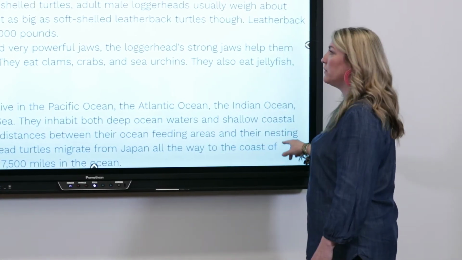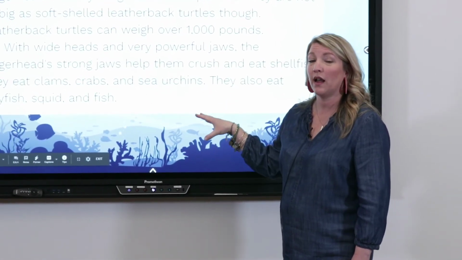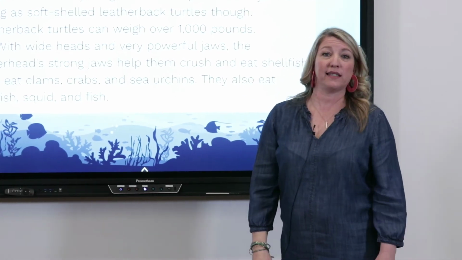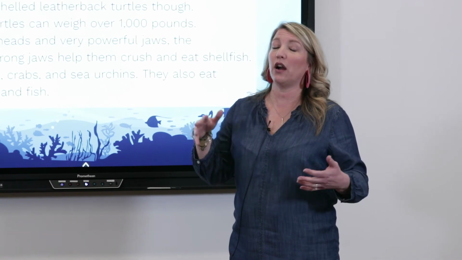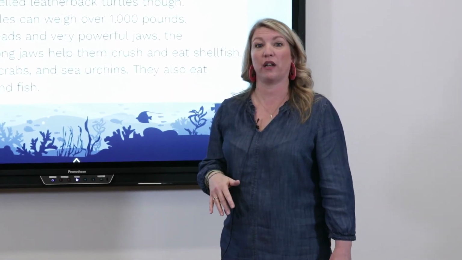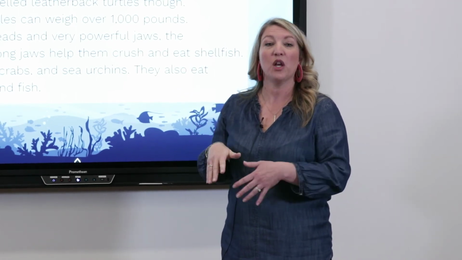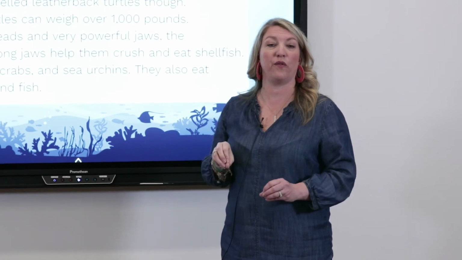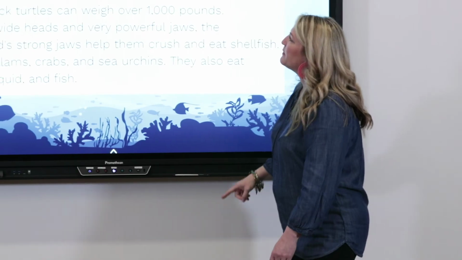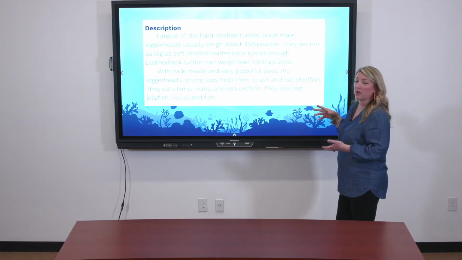So if I zoom in even further on just the section that's called Description, I can find the main idea of just that section. I know when I read a passage for nonfiction, it's really hard to follow because it's really long and sometimes it's hard to get all that information. So by just looking at a small section, one at a time, we can determine the main ideas of those specific sections, and then it will help us eventually write our summary. So, Description. Let's look at this section, and I'm going to read it again so that we have it familiar.